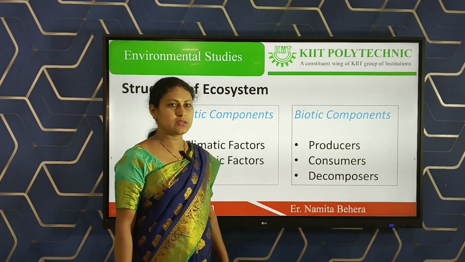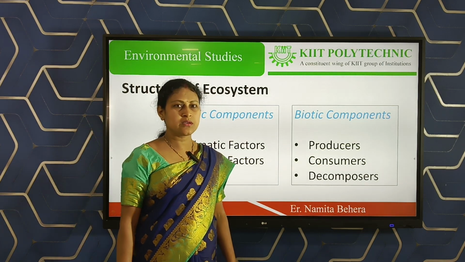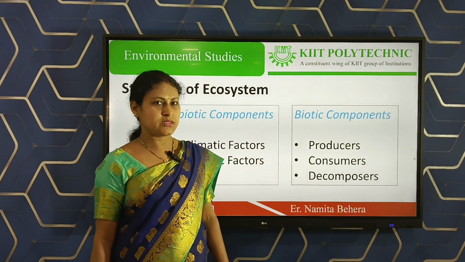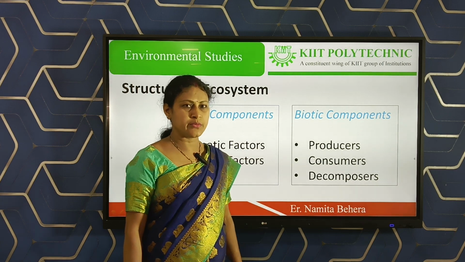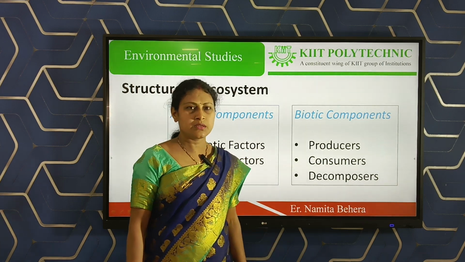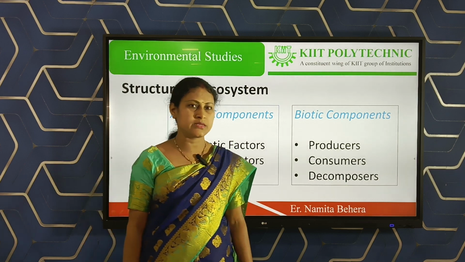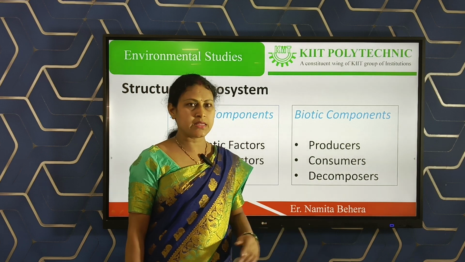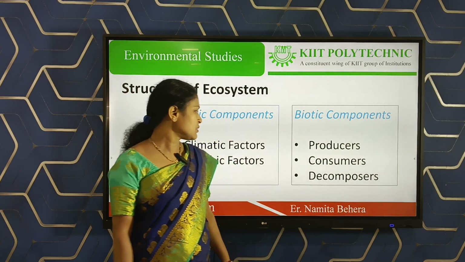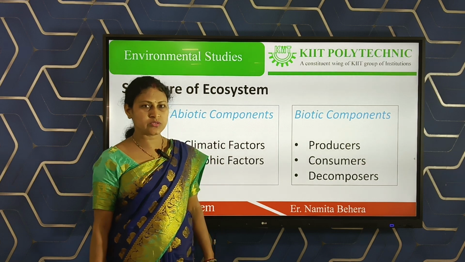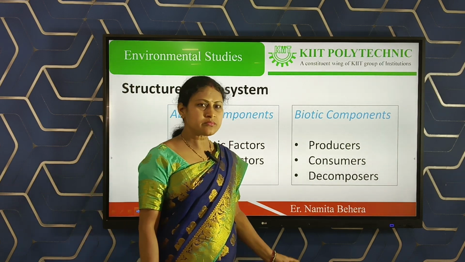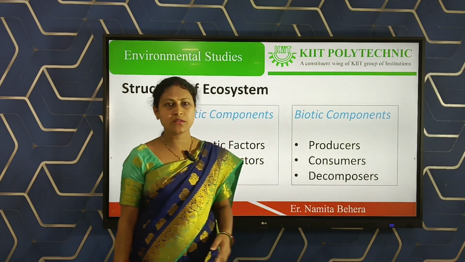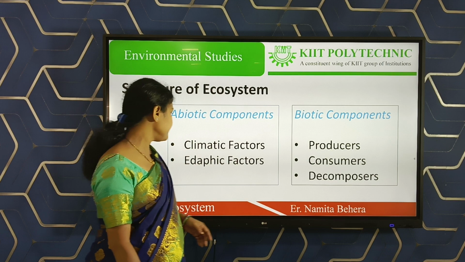So consumers have three parts: herbivores, carnivores, and omnivores. Herbivores eat plants. Carnivores eat other living organisms. Omnivores eat both plants and animals. Then the last one is the decomposer. Decomposers are the living organisms that eat decaying organic matter, and they are called decomposers.